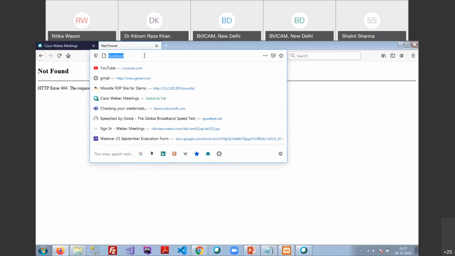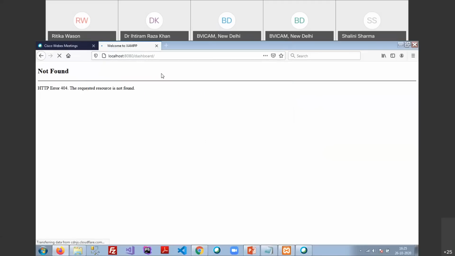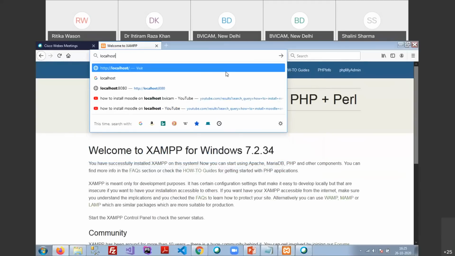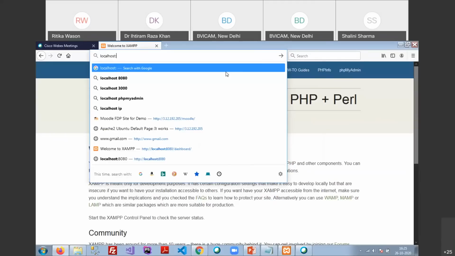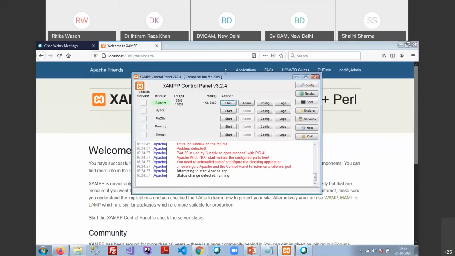In my case, if instead of 8080 your port number shows 80 here, then you have to type only localhost and hit enter. But if you have set another port number, then you have to mention the port number here. Through these port numbers, we can configure so many applications in a single system.